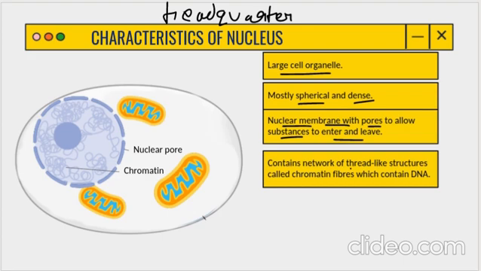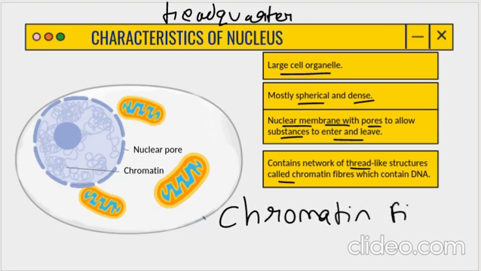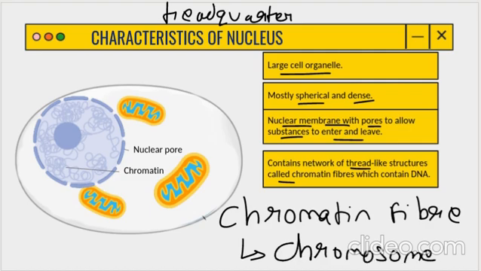It contains a network or thread-like structure called chromatin fiber. So this nucleus has chromatin fiber in it. Now this chromatin fiber converts itself into chromosomes, and those chromosomes are nothing but the genetic material. DNA, RNA is also present inside this nucleus only.